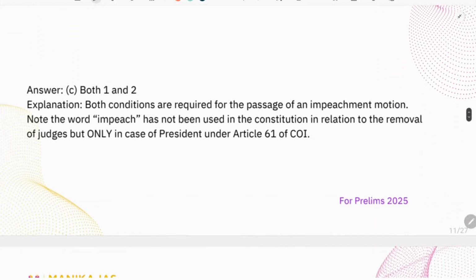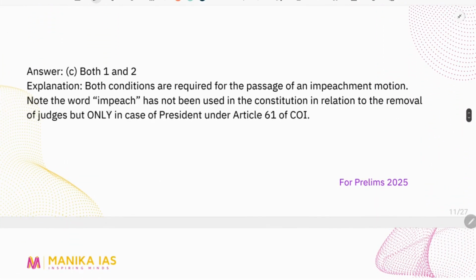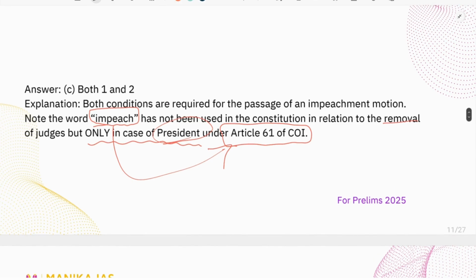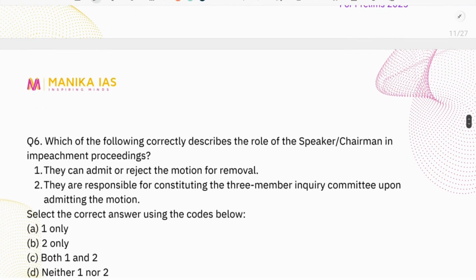The only thing that you want to consider, the word impeach has not been mentioned in the Constitution for the removal of judges, but only in case of the President under Article 61 of the Constitution of India. The word impeachment is only related to the President and not related to Supreme Court judges and High Court judges, right? But in general, we use this term, and in many books it has been found. So we are using it that way.